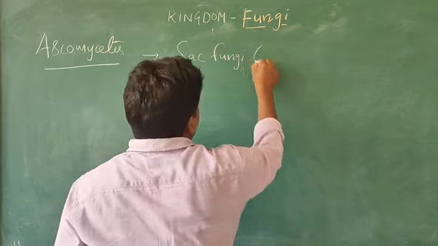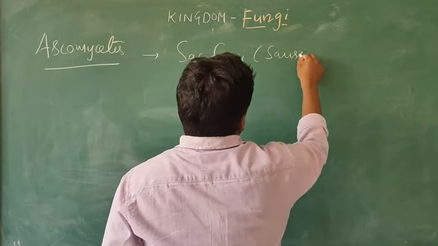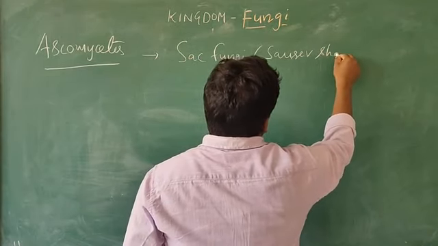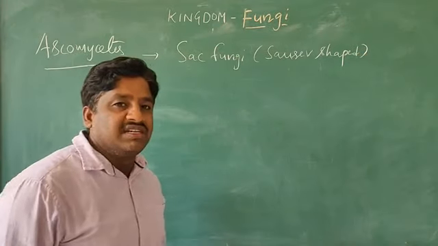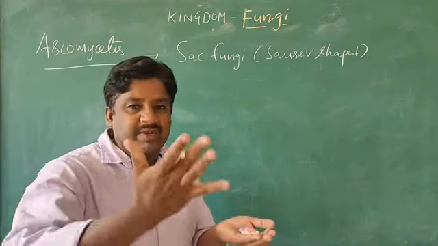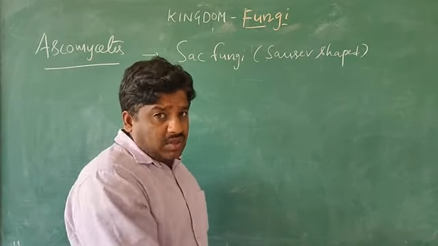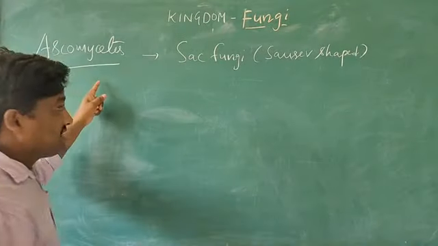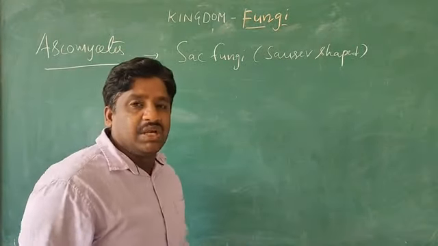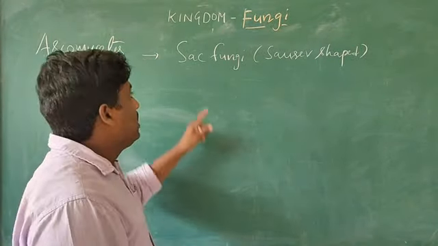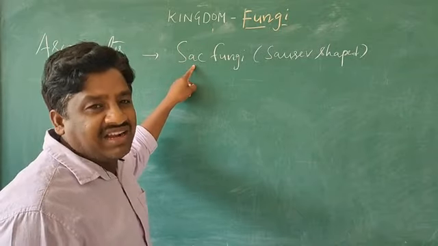That means saucer shape. How is it present? A cup, a saucer is present. So these Ascomycete organisms are present in a saucer shape like this. That's why we call them sac fungi.